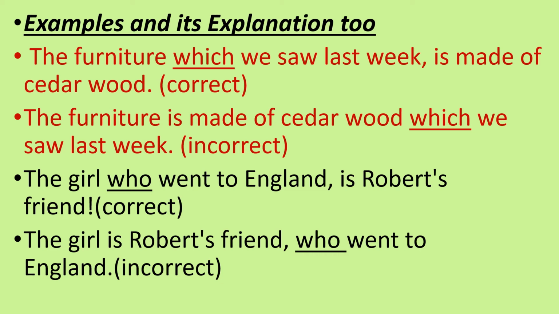The furniture is made of cedar wood which we saw last week. Now here which is used after wood, so the meaning of the sentence is changed. See another example. The girl who went to England is Robert's friend. Now here this is a correct sentence because the relative pronoun is used just after the girl. So here I am talking about the girl. And if I say the girl is Robert's friend who went to England, now here who is used after Robert's friend, so it is showing that Robert's friend has gone to England. So it is an incorrect sentence. Clear?